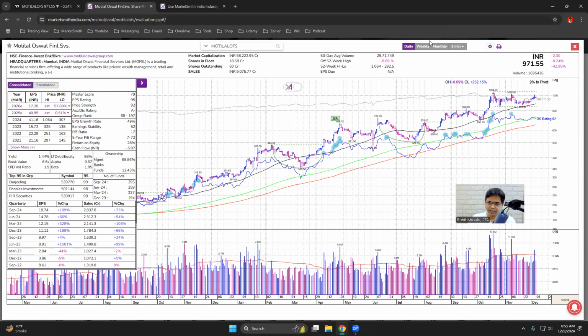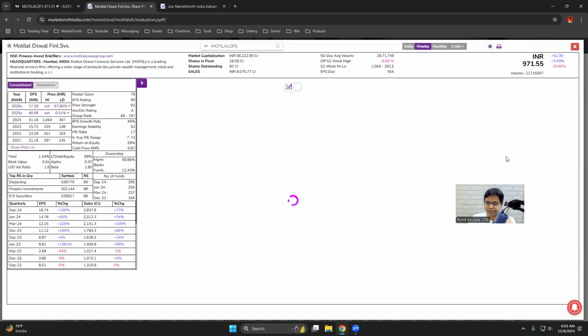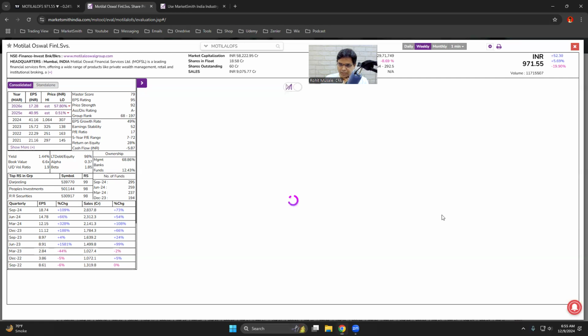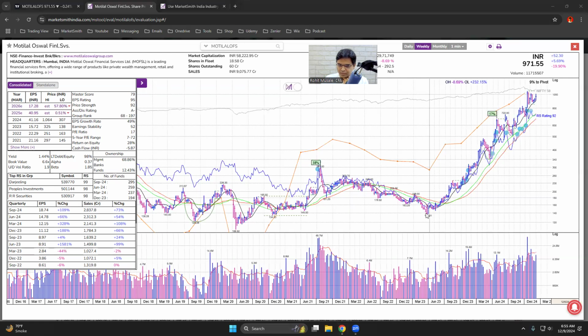So what do I mean by that? If you go to the weekly, you see the price has gone from, let's say, 137 to almost 1,000. How much is that? Roughly 7 to 8 times the stock has gone up. So 700% to 800% return.